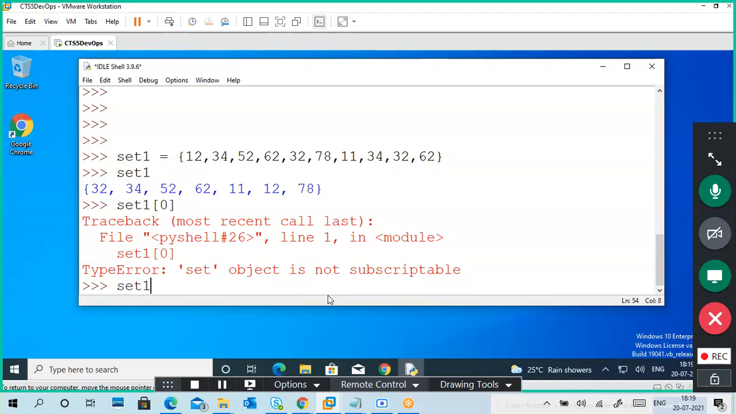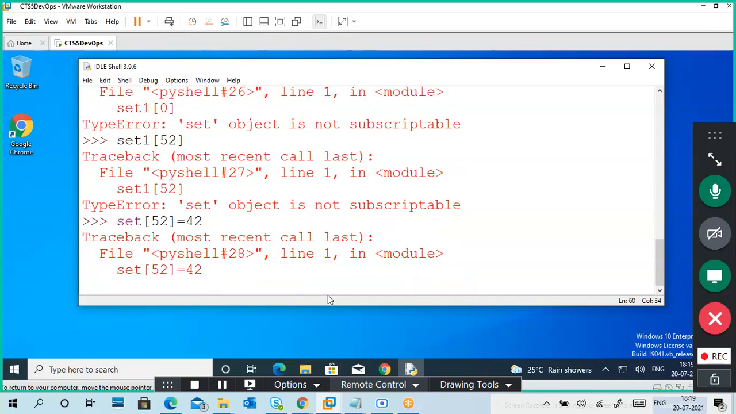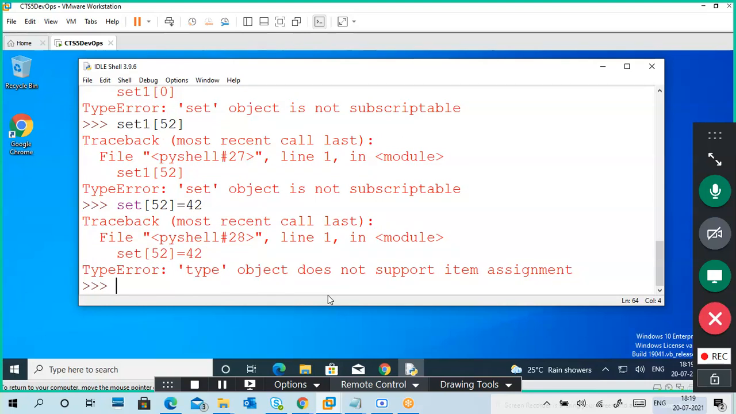Can we change a particular value? We can't change because it's not an indexed one, but we will see if any other things are there. I want to change 52 to 42. It won't work anyway. Guys, red color, when you get it, you will feel irritation, right? So instead of the class, I'm getting only the error type. Understand the errors. You must know the errors first of all.